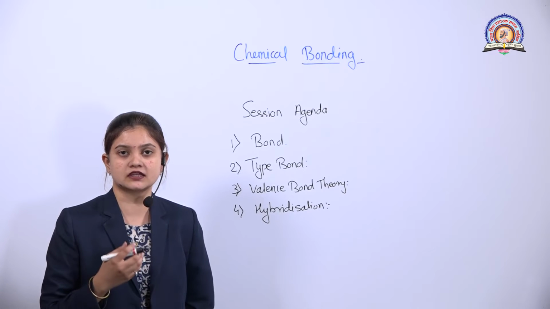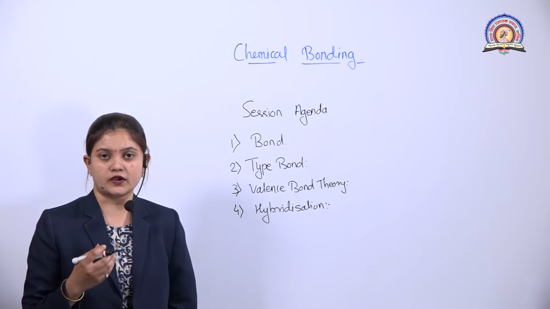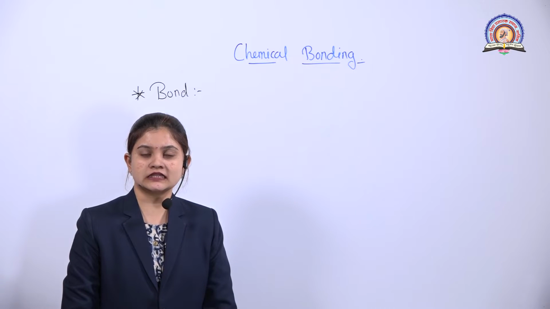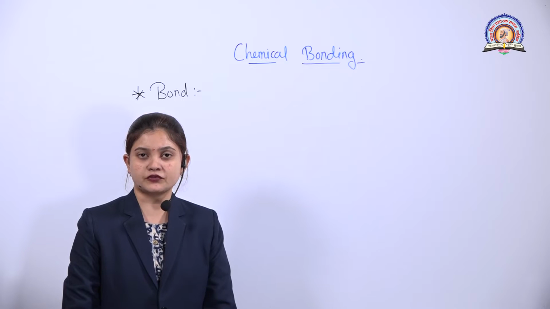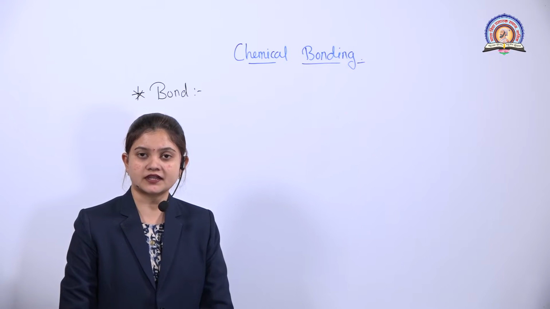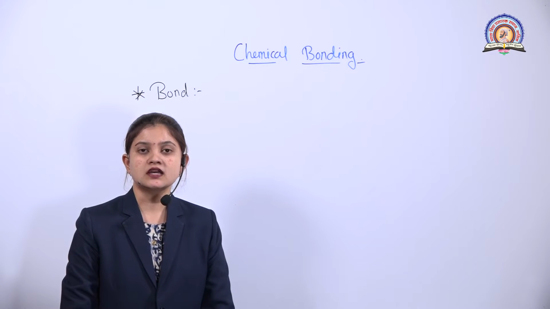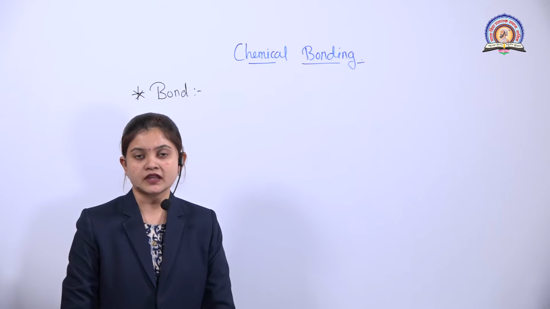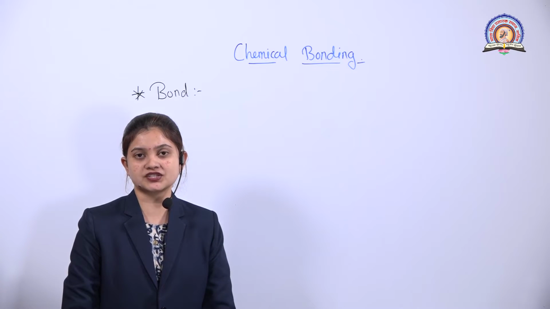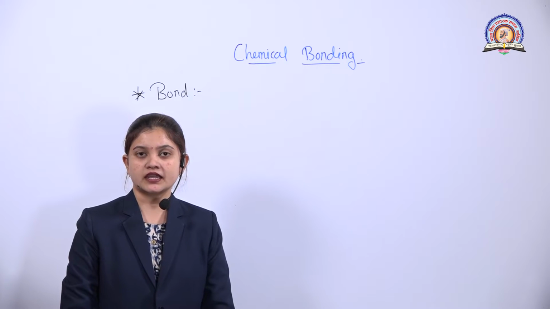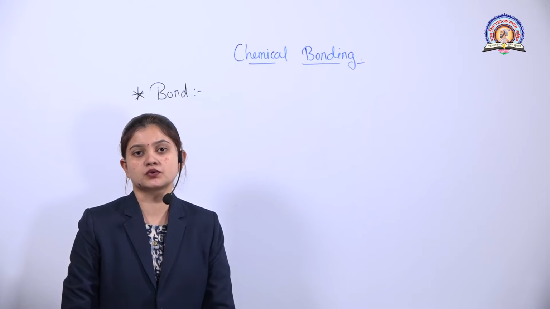So first of all, let's start with our first point, that is bond. So students, chemical compounds are made up of different types of molecules, where the molecules are made up of atoms, and those atoms are attached to each other with various forces of attraction. The force by which the atoms in the molecules are bound to each other is known as a chemical bond. The definition of bond is that the electrostatic force of attraction by which the atoms are attached to each other in a molecule or in an element is known as a bond.